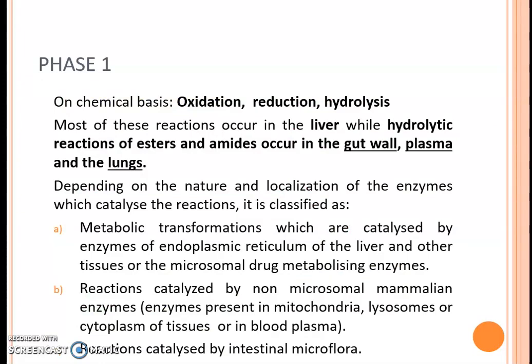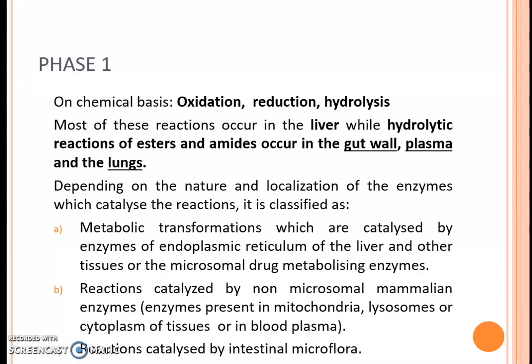So let us first see phase 1. On a chemical basis, it may be divided into oxidation, reduction or hydrolysis. Most of the reactions occur in the liver, while hydrolytic reactions of esters and amides occur in the gut wall, plasma and the lungs. Now, depending on the nature and localization of the enzyme which catalyzes a reaction, they are classified into 3 parts.